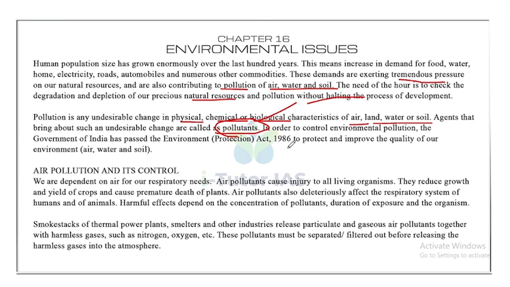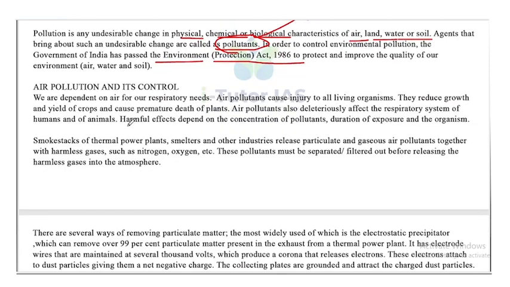In order to control the environmental pollution, the Government of India has passed Environmental Protection Act 1986 to protect and improve the quality of our environment, which include air, water and soil. So this is an important act. Keep a note of it. It is important for mains as well as your prelims stage. Now let's discuss more details about air pollution and its control.